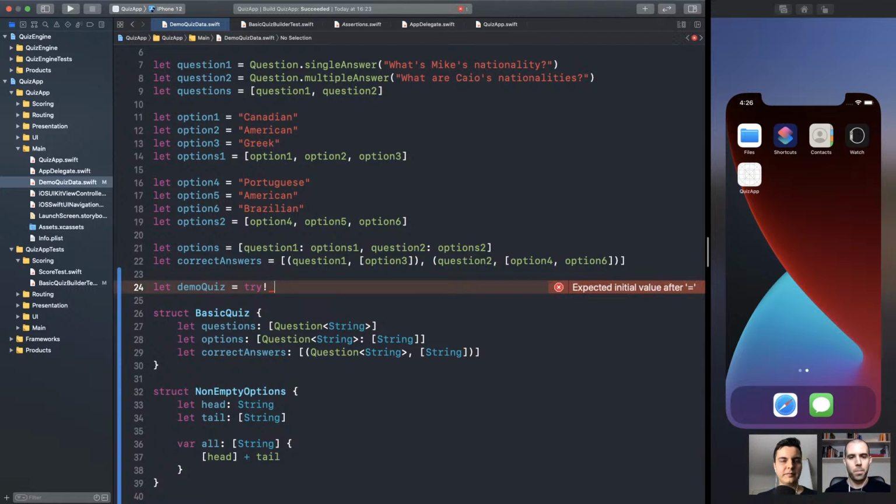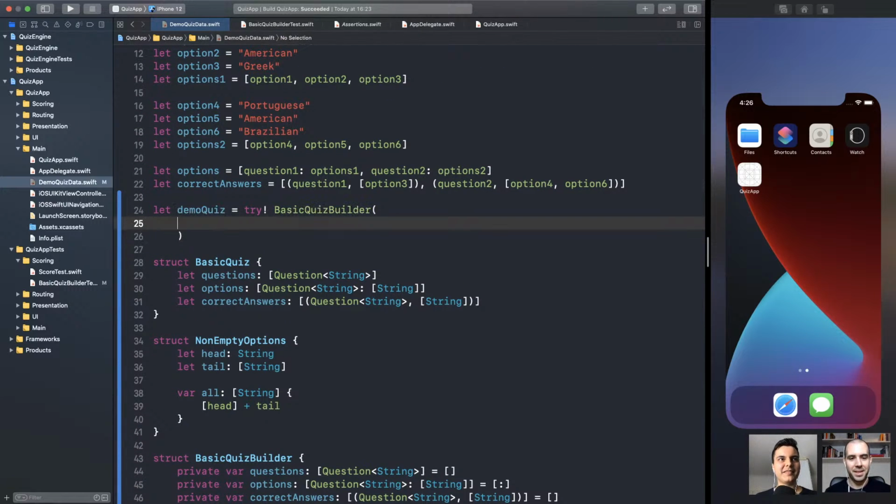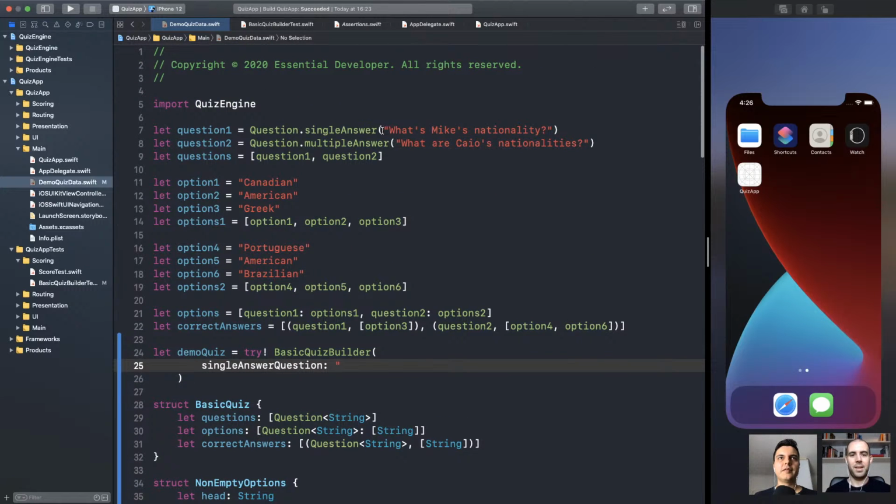Make sense? So basic quiz builder. Where's the autocomplete? Left the building. You gave up. Okay. Single answer question. It's lowercase. Come on, Swift. First question.